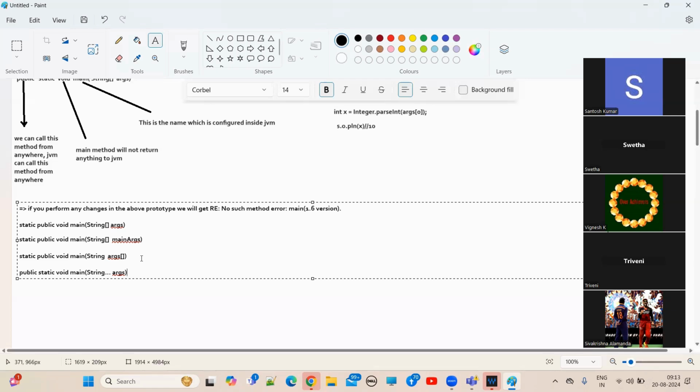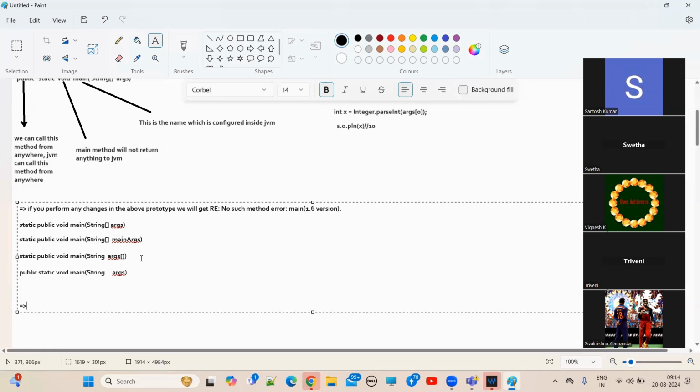So these are the changes we can happily make to the main method, guys. We can interchange the modifiers order. Instead of public static, we can take static public. That is the one point.